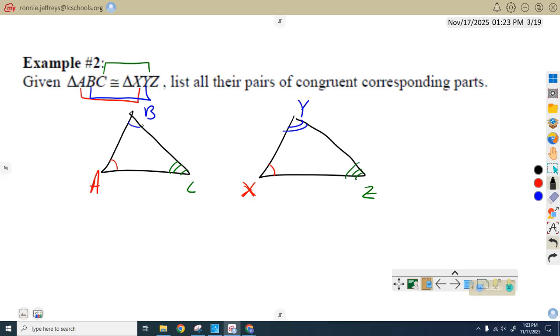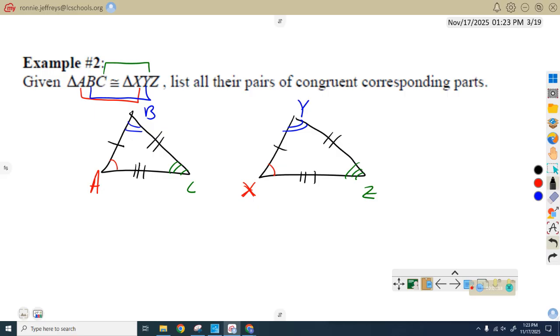Now, that's just the angles. What about the line segments? What line segment is congruent to AB? XY. What about BC? YZ. And then this should not be a surprise. It's this right here. Okay?